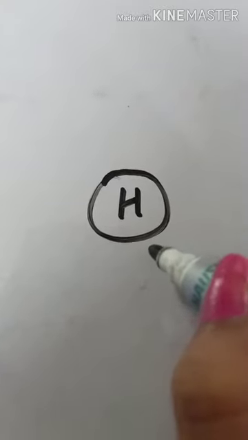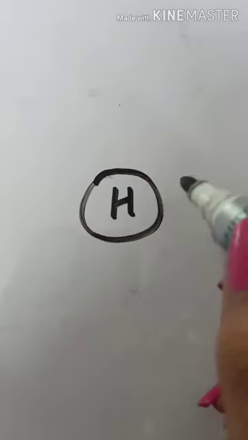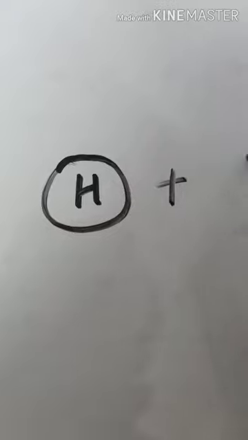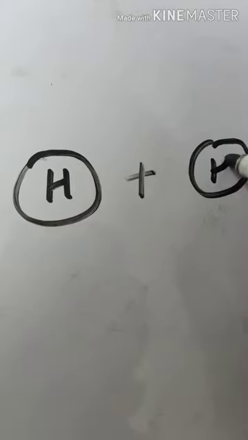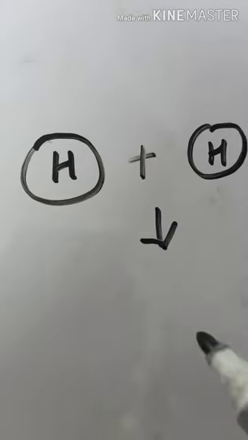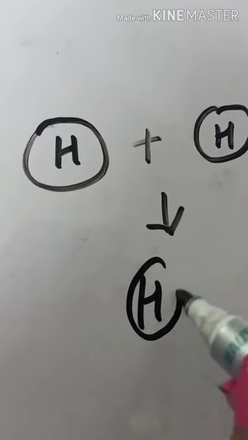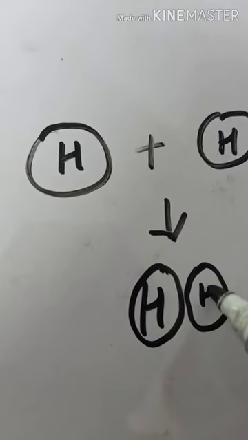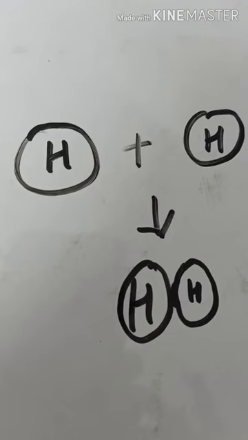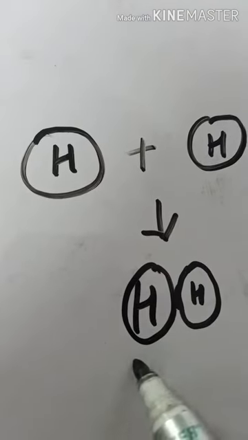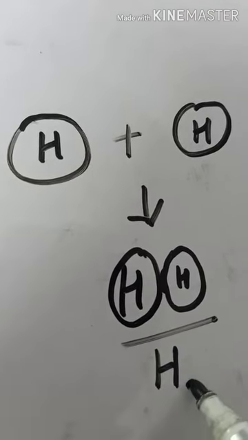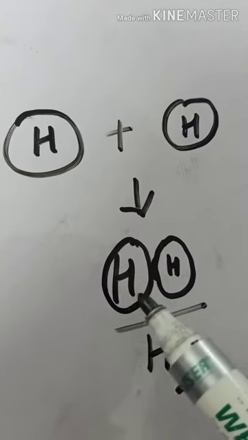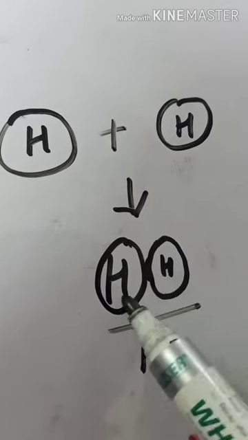So how does it exist? We can say this hydrogen atom combines with another hydrogen atom and forms a hydrogen molecule. So this is a hydrogen molecule, and it is represented as H2 because here we have two hydrogen atoms.